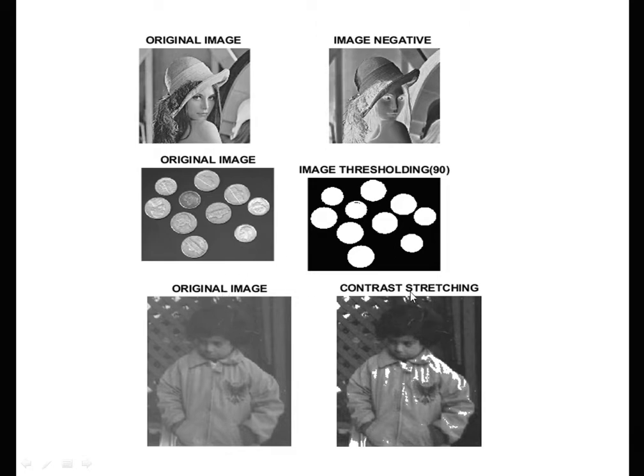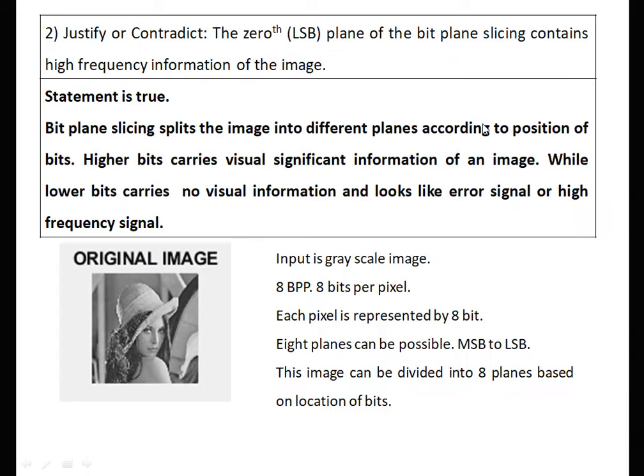Original image and contrast stretching. Here the contrast or dynamic range is changed so that the initially dull image looks better. So in all 3 images the visual content remains the same, only the appearance is changed for a particular application. Next question, justify or contradict.